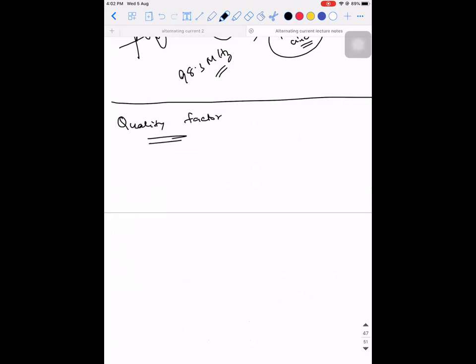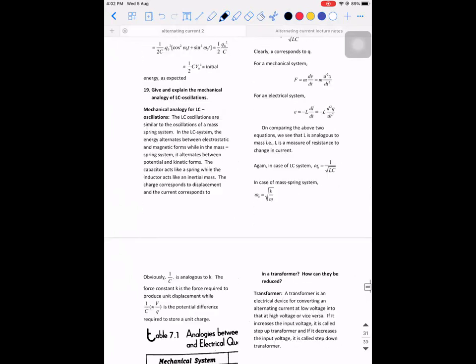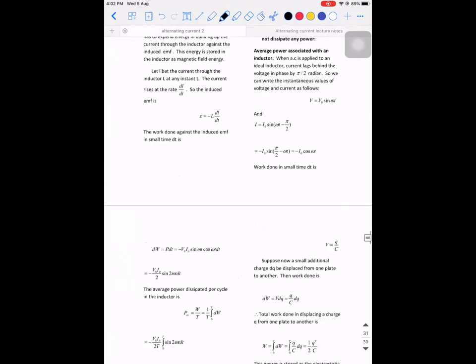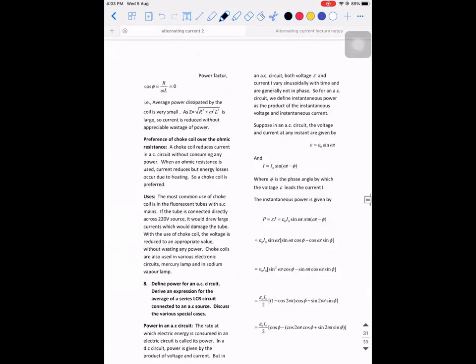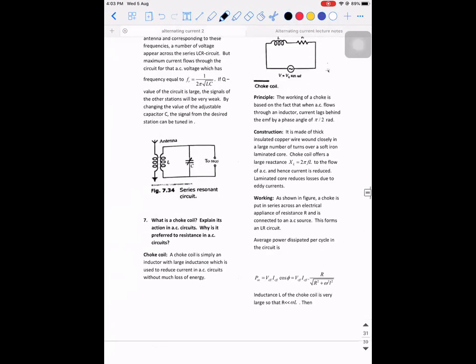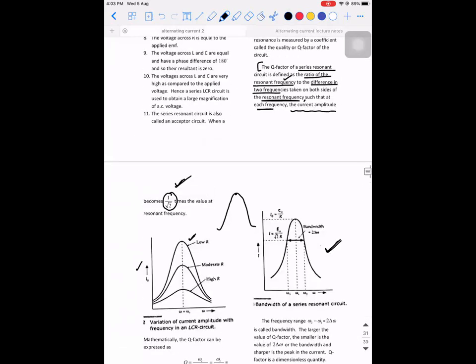So what this quality factor is all about is, wait. I'll give you a definition, write it down. So this will be the definition.